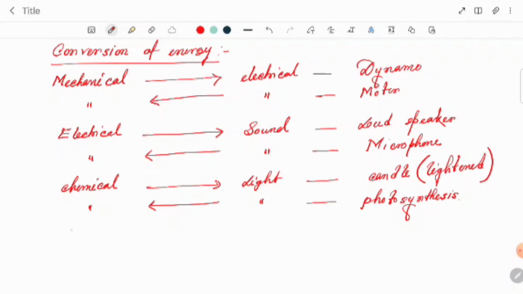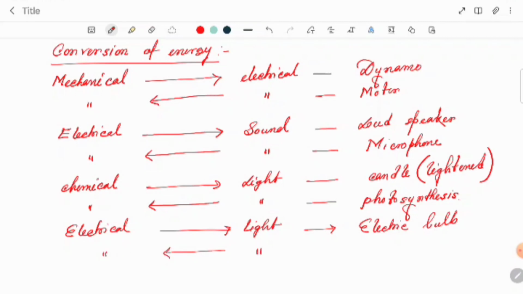Suppose I say electrical to light energy, electrical to light, what will it be? Obviously, an electric bulb. We can easily say that is the easiest example. But if we say light energy to electrical energy, it will be a photo cell. So these are the examples of the conversion of energy.